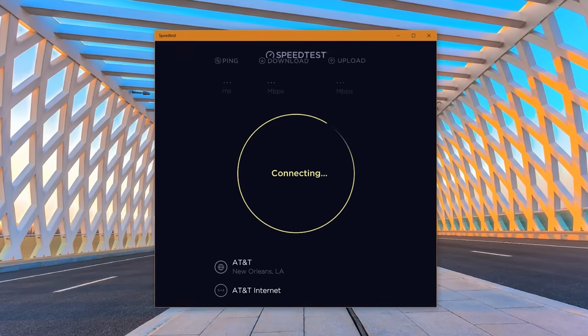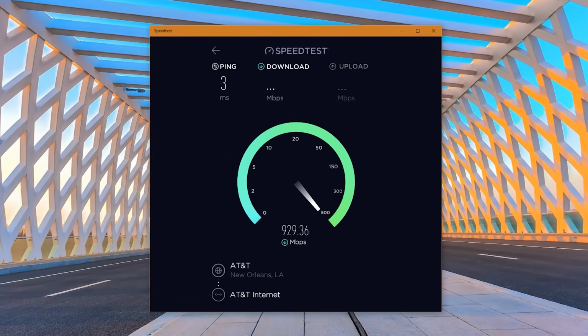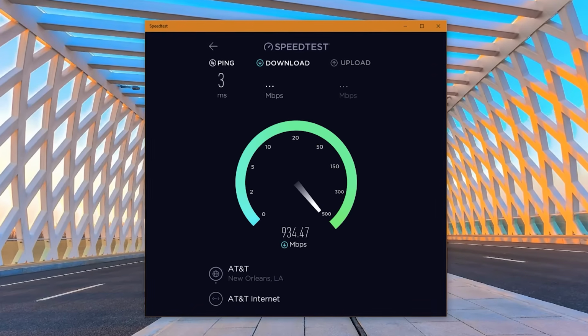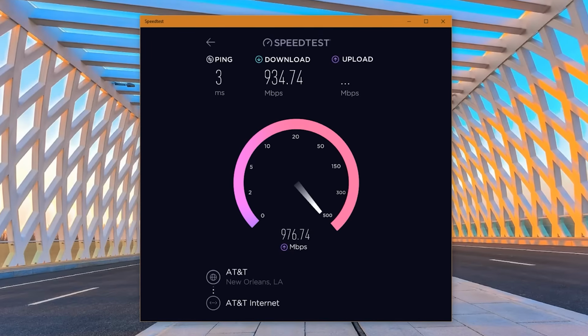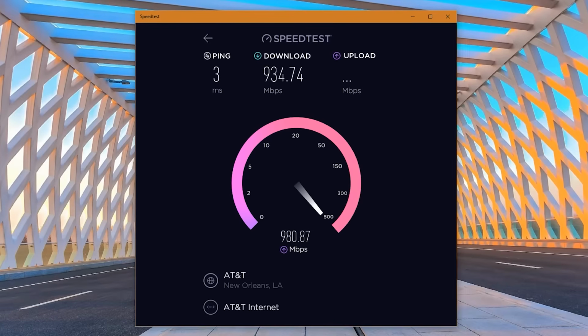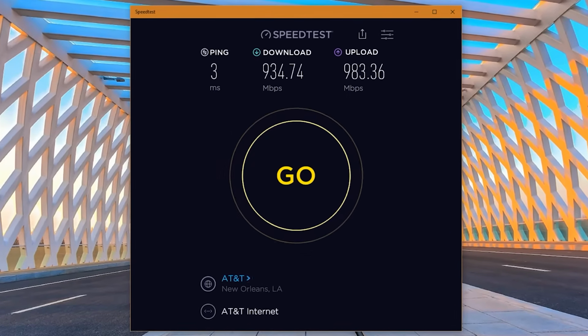The ping lets you know how fast the response is after sending out a request. Measured in milliseconds, the lower the number the better, especially when playing multiplayer games like Fortnite. Download tests the speed you can pull data from a server to your PC, for example when loading a web page. And upload is the opposite, measuring the speed of sending data from your computer to others, for example when uploading a video to YouTube.